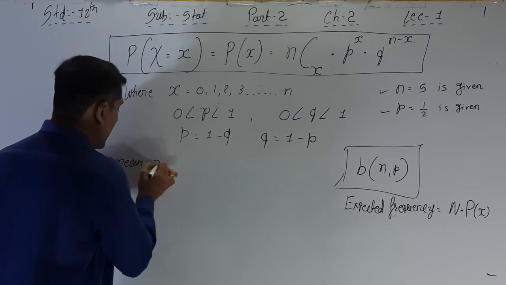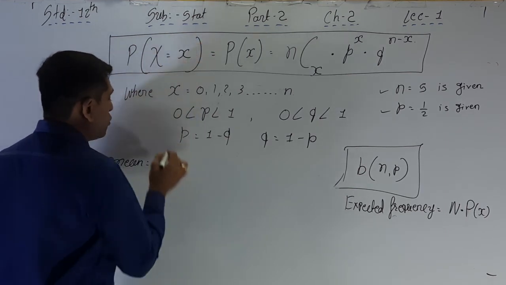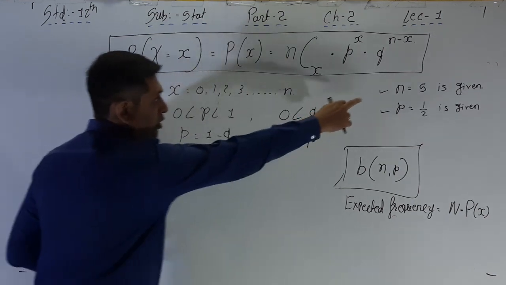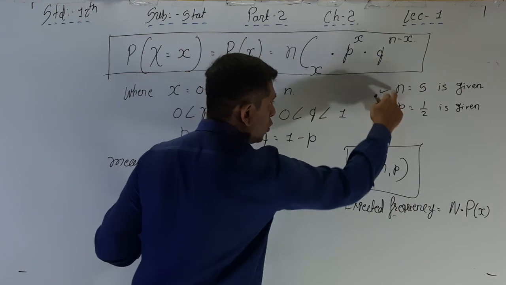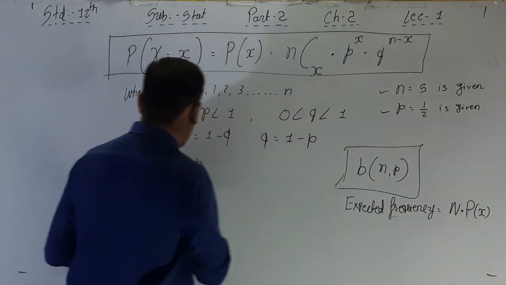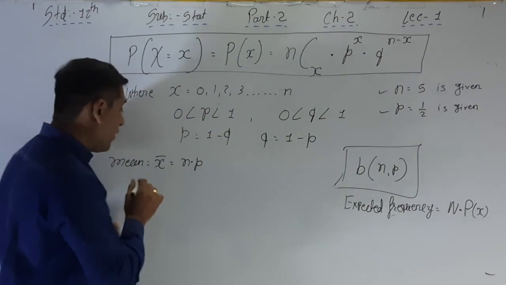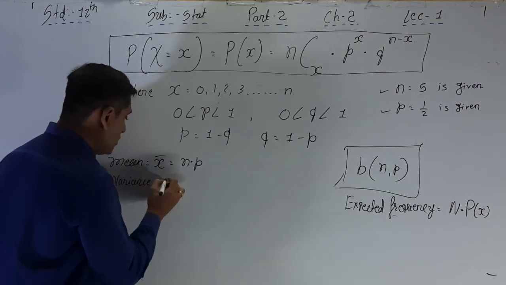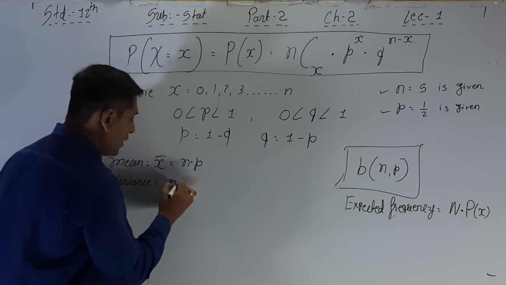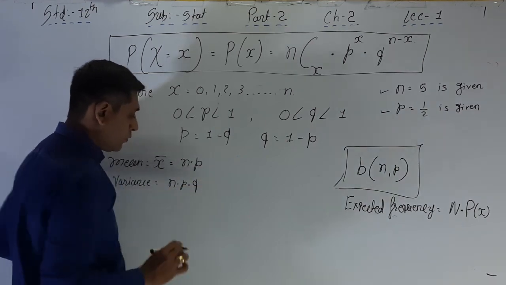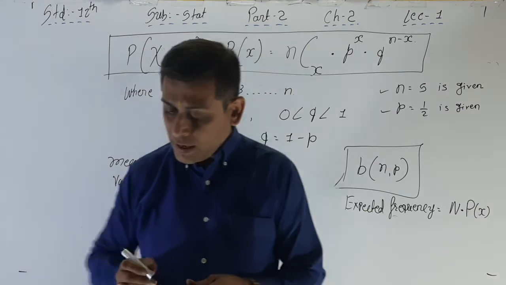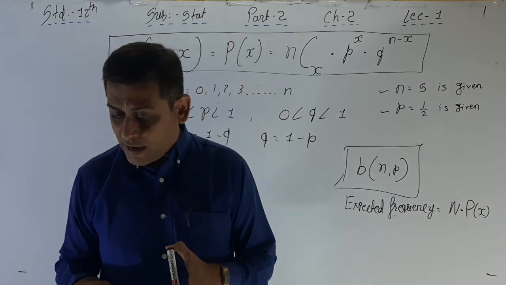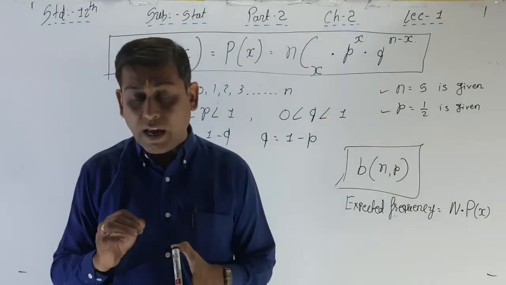Mean, or you can say X bar, of binomial distribution is n into p. Multiplication of these two is equal to the mean, and the variance is equal to n into p into q. The mean of the binomial distribution is np, which denotes average or expected number of success in n Bernoulli trials.